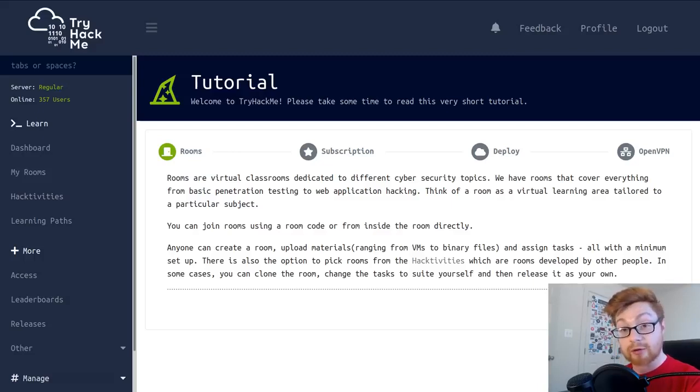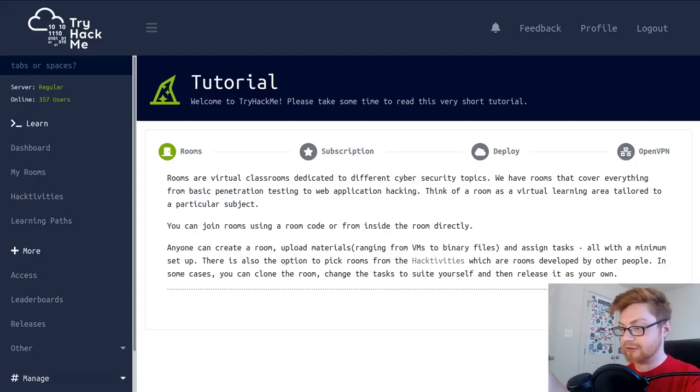I want to do one room. That's what they call some of their hacktivities, or some of the other events and exercises and things that are just happening within the site, within the platform. It's really cool. So here we go. If you first register an account, you can just go to tryhackme.com. There's a registration button up on the top right, and it explains to you the concept of rooms.